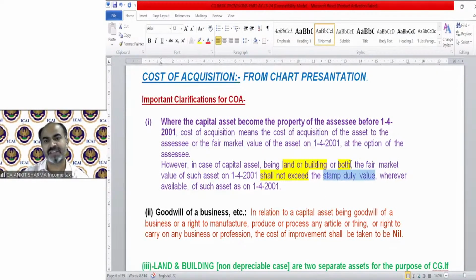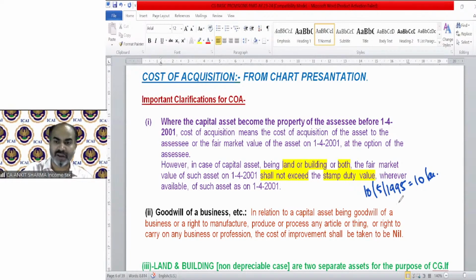So if there is a building or land which we have purchased before 1/4/2001, suppose we have purchased some building on 10th May 1995 for 10 lakh rupees.